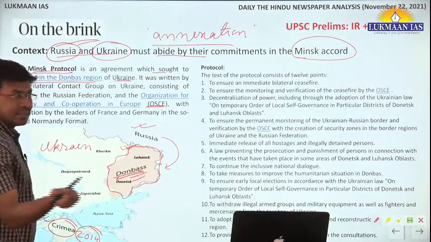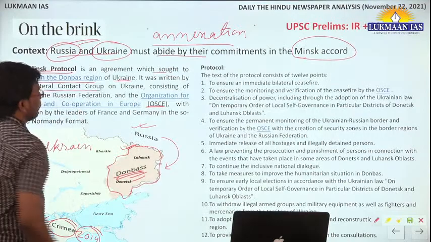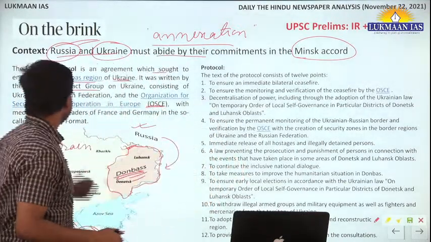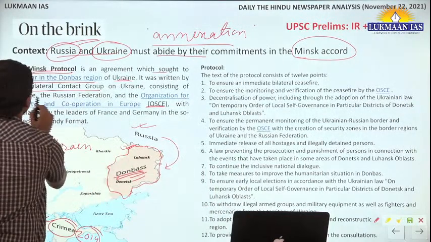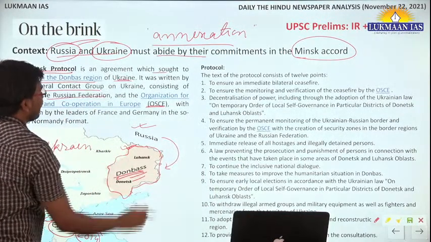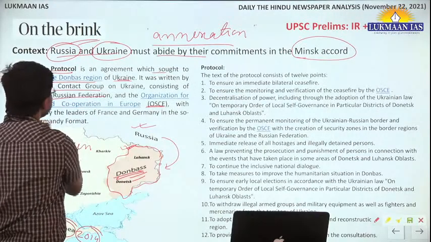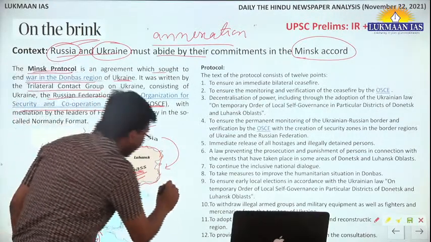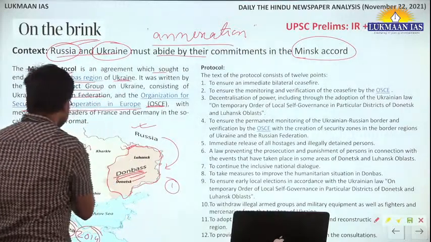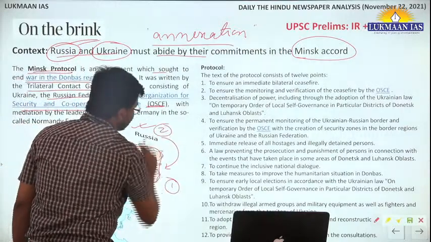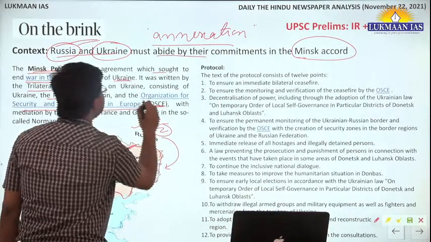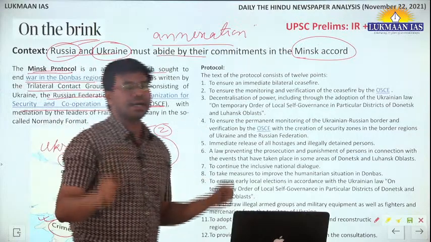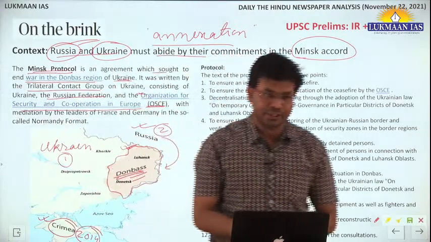It was written by the Trilateral Contact Group. Trilateral means there are three parties to it. One party is Ukraine, the other party is the Russian Federation, and the third party was the Organization for Security and Cooperation in Europe. So these three parties tried to bring peace in this particular region.